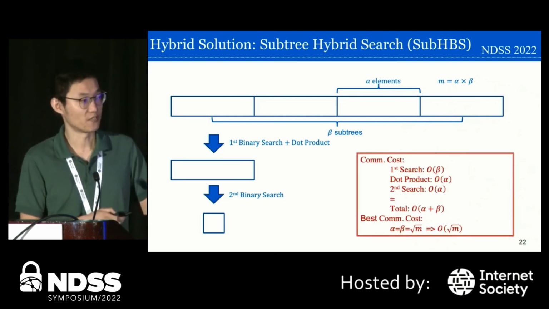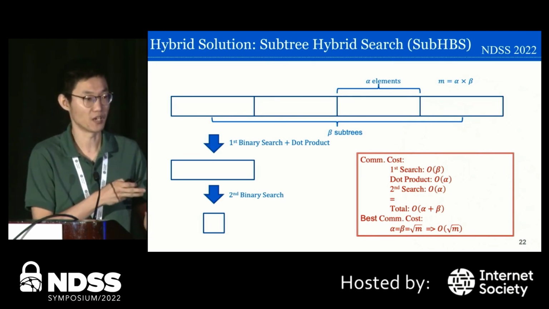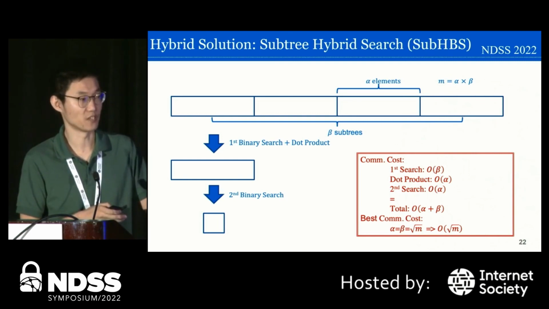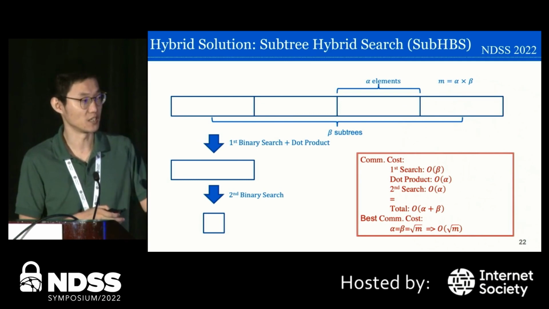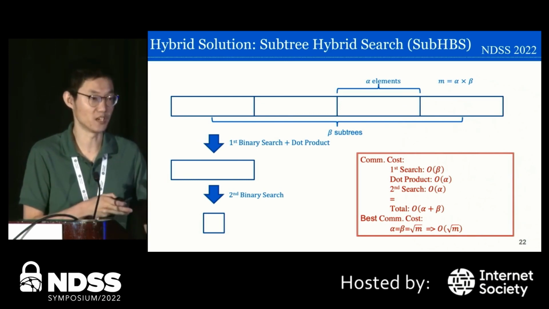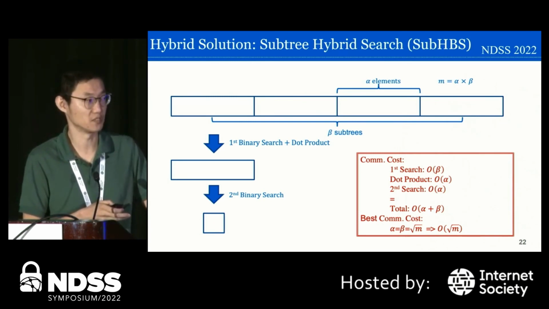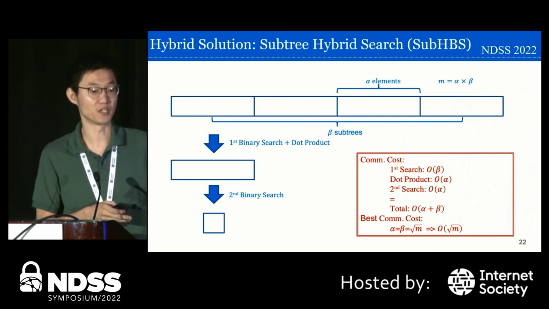Our first search is conducted on an array of size beta, because there are beta subtrees in total, so its cost is big O of beta. For the dot product, the complexity depends on its output. In this case, the output is a subtree of size alpha, so the complexity is big O of alpha.